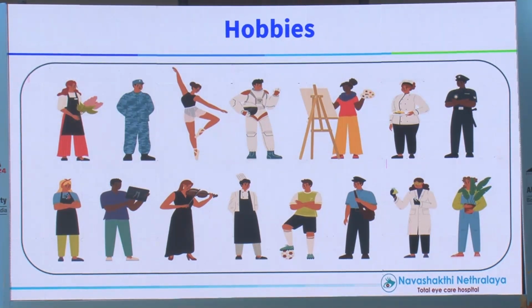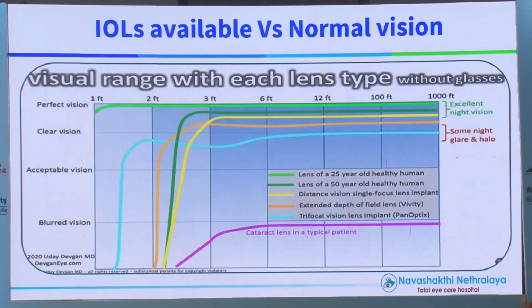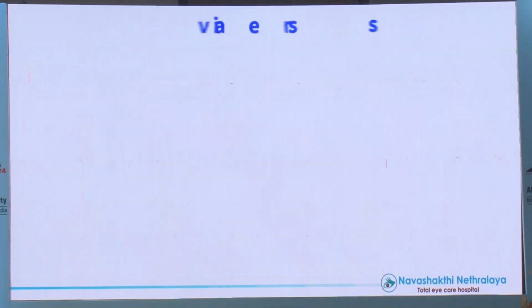Try to talk to him and say, whatever lens I am going to insert, there is going to be a residual power. The defocus curve was discussed before also. Just look at this defocus curve. Anything you use, there is a residual power. Let's remember that. Anything you use, you're going to have dysphotopsia. Remember this. How we reduce it is what is most important. Again, this is copied from Dr. Uday Devgan's website. You can go back and see this.